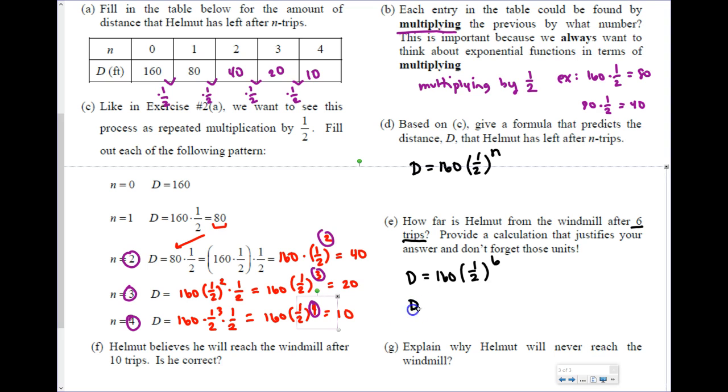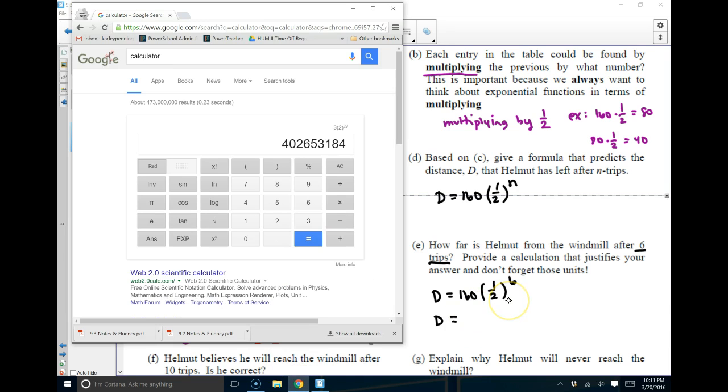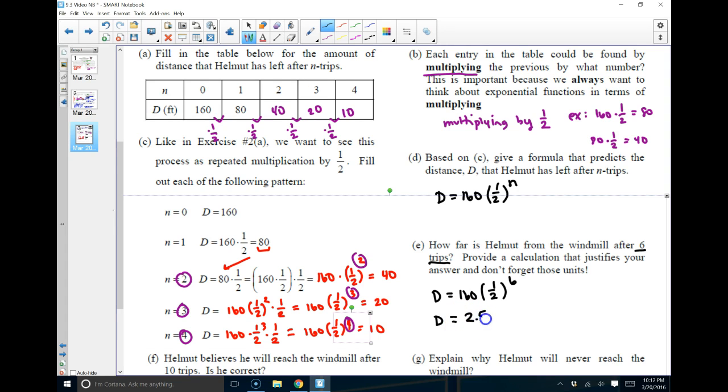So the calculator will do this as well if I plug it into the calculator. So I'm going to close this and open up my calculator again. 160 parentheses 1/2 of 6. So I'm going to have 160 parentheses. I can turn that 1/2 into 0.5, or I could do 1 divided by 2 because that's what 1/2 is. Make my exponent 6 and enter, and I get 2.5 feet. So he's 2.5 feet away after 6 trips.